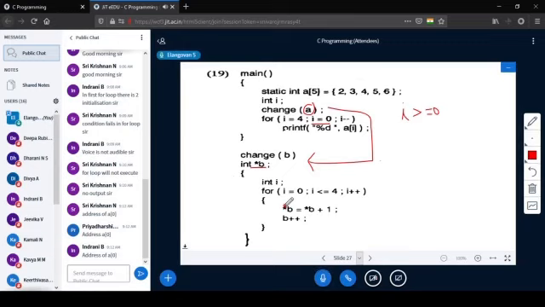And what will happen now? i is the local variable which is used inside this change function. For i is 0, i less than or equal to 4, i plus plus, star B is assigned with star B plus 1. Fine. Then what will be the answer? What will happen here? For each and every iteration, what will happen here?